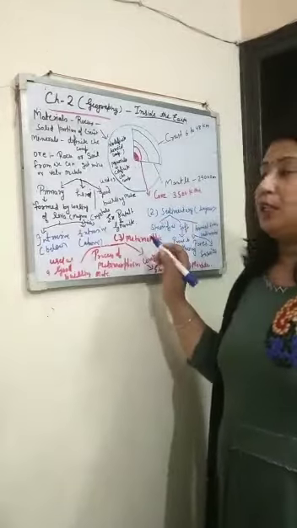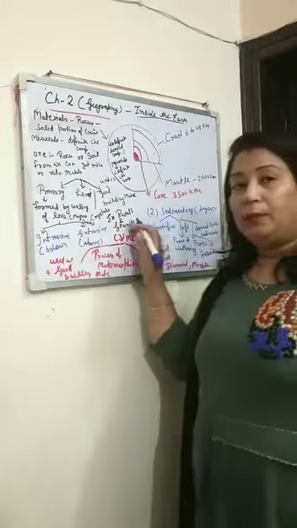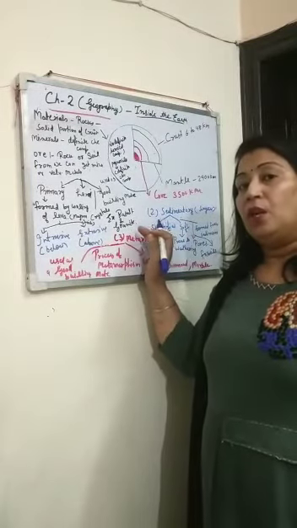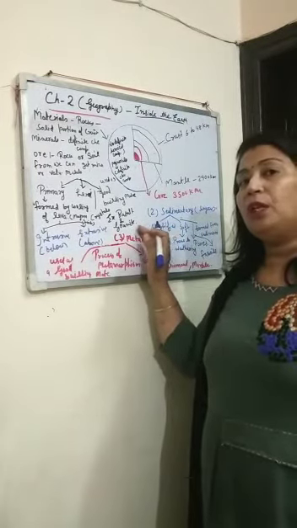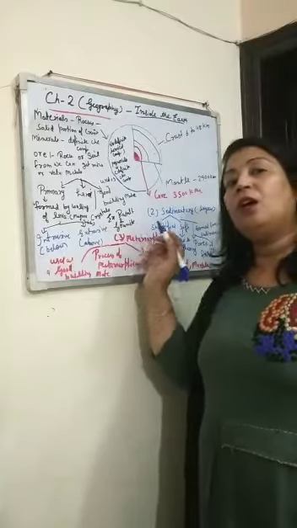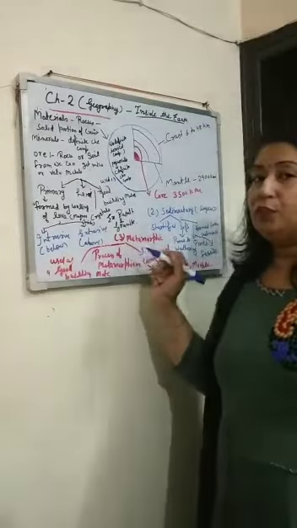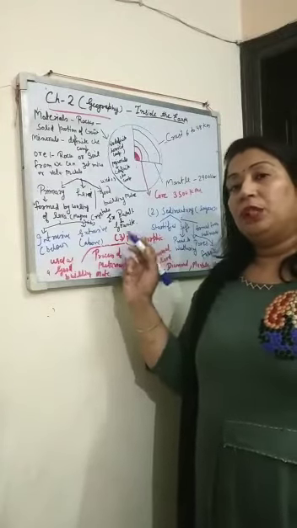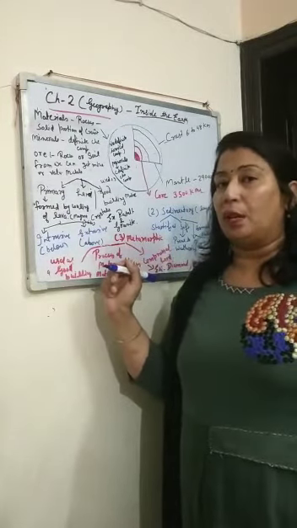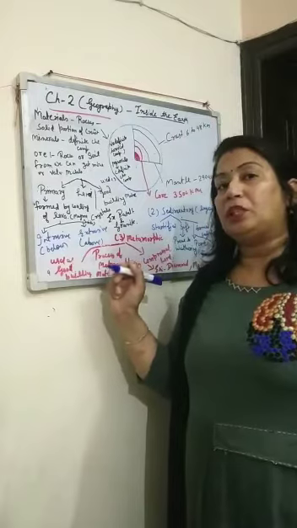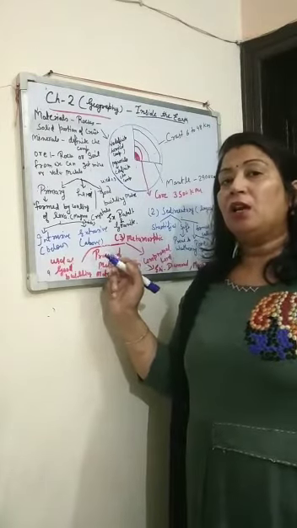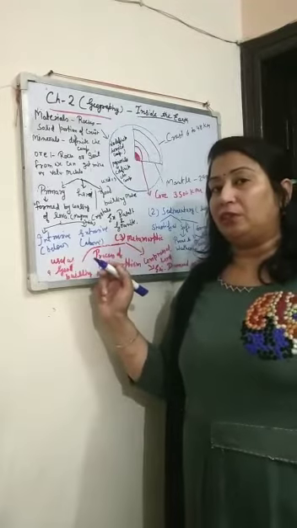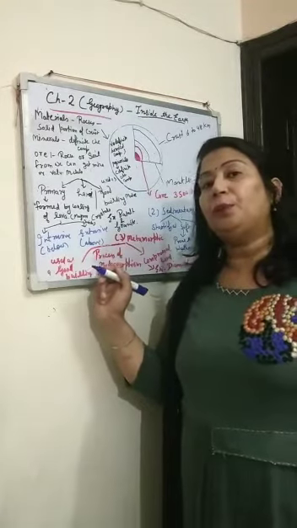And then sedimentary rocks. Sedimentary rocks, as the name suggests, come from sediments. These are formed from the sediments brought by the rivers. When the rivers flow from the mountainous areas, they bring some material with them from erosional activities, means from the weathering process.